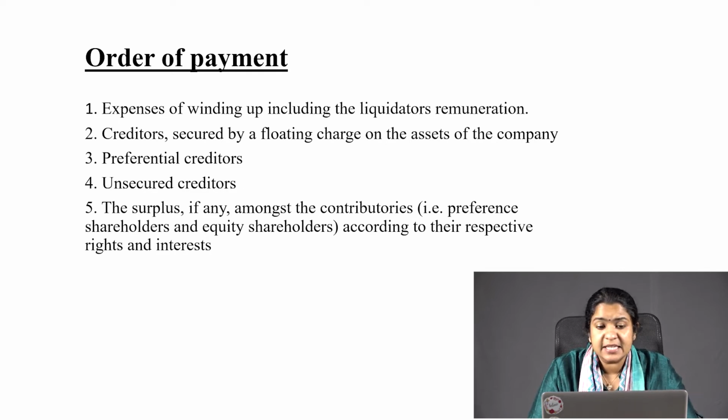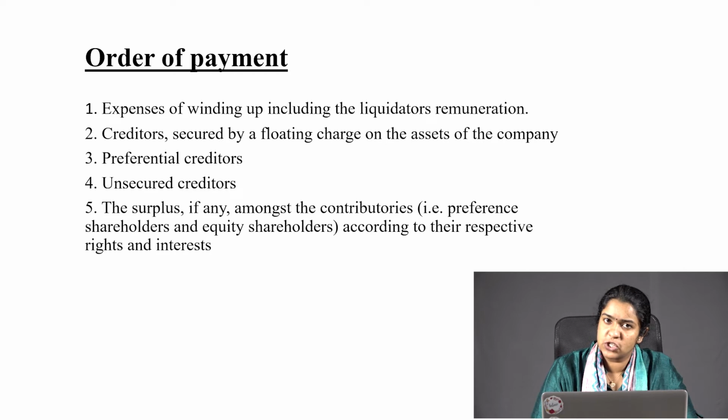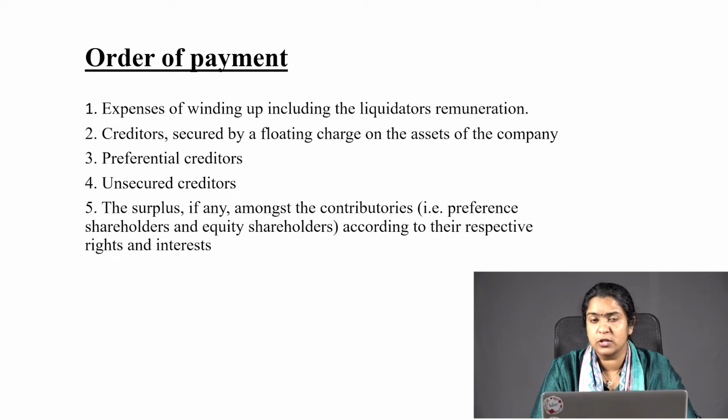Second, creditors secured by a floating charge on the assets of the company. Third, preferential creditors are paid off. Fourth, unsecured creditors are paid off. Fifth, if there is any surplus, this amount is distributed to the contributories. Like I mentioned earlier, contributories here refer to shareholders. In case of shareholders, first the preference shareholders will be paid. Then if there is any balance, after paying the preference shareholders, equity shareholders will be paid. So, this particular order has to be kept in mind.